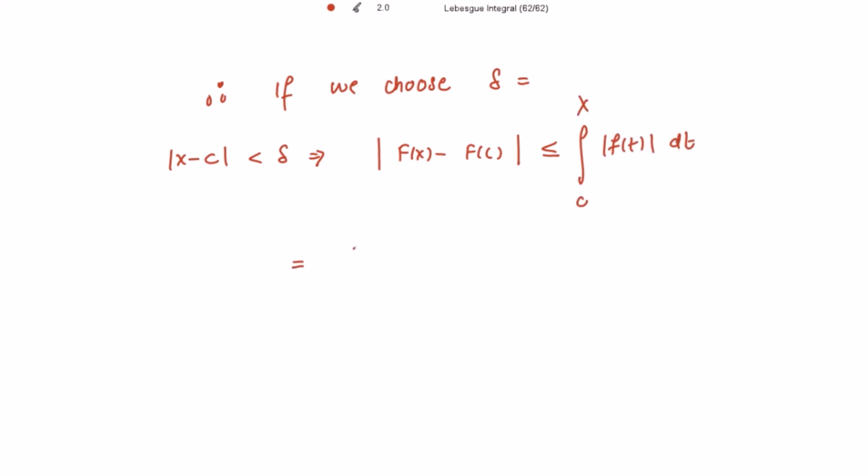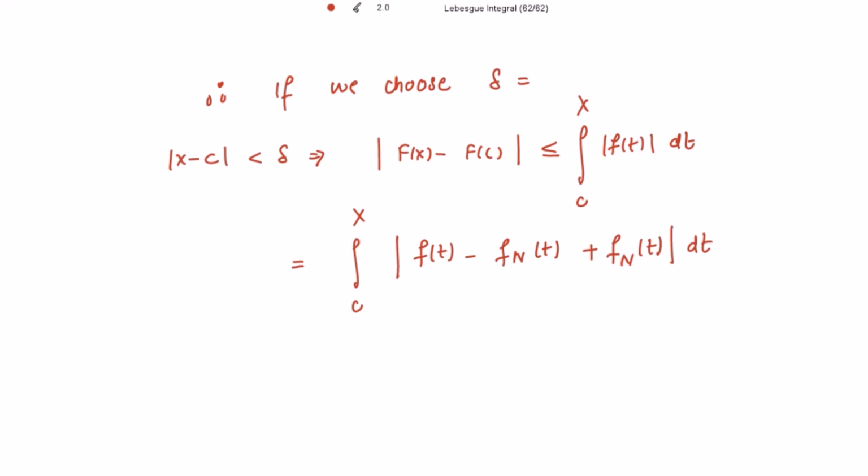So this is equal to the integral from c to x, and I'm going to add and subtract f_N(t) and write dt.